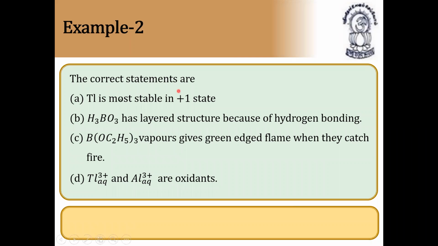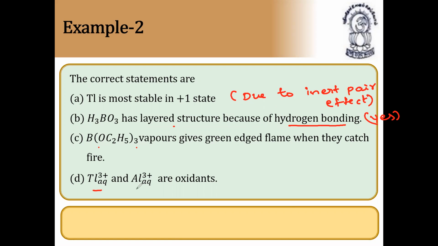Next, the correct statements regarding thallium. Thallium is more stable in the plus one state. This is true due to the inert pair effect. First, H3BO3 has a layered structure because of hydrogen bonding. Yes, it is also correct. Next, B(OC2H5)3, that is boron along with ethoxy, gives a green-edged flame when it catches fire.